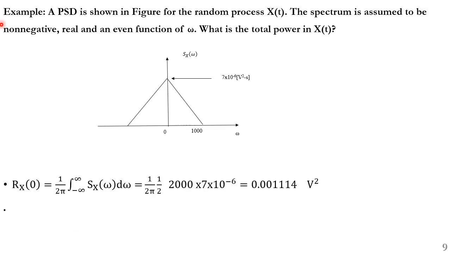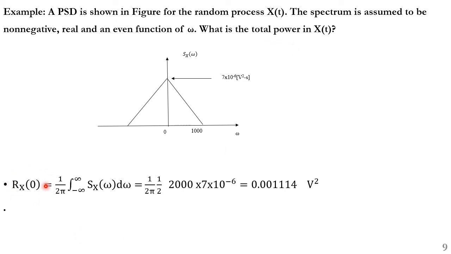Let us consider an example. A power spectral density spectrum is as shown in the figure. For the random process x of t, the spectrum is assumed to be non-negative and it is real. It's an even function of omega. So we need to calculate the total power in x of t.